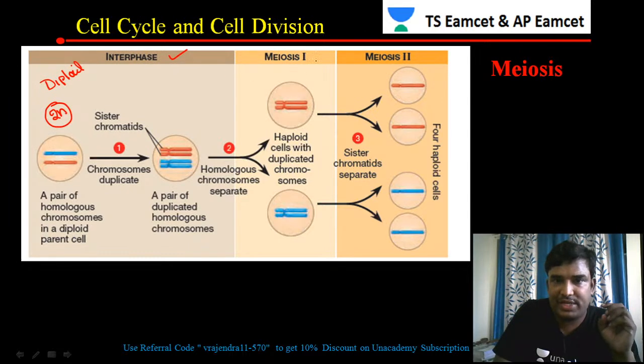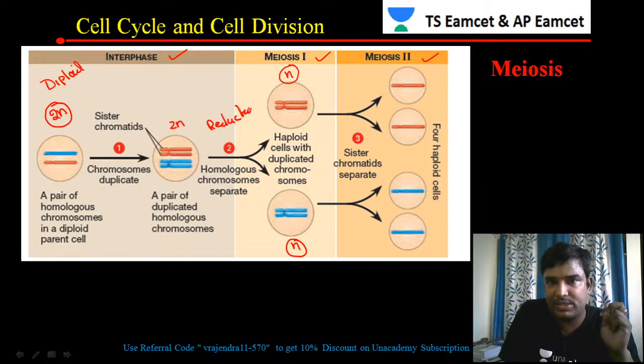After interphase it is followed by meiosis 1, and after meiosis 1 it is followed by meiosis 2. At the end of meiosis 1 you will have two daughter cells, and these are haploid in nature. So this diploid cell is converted into haploid cells. A reductional division is taking place.